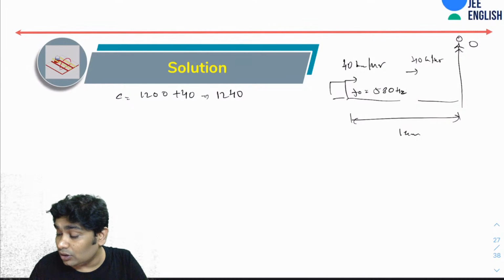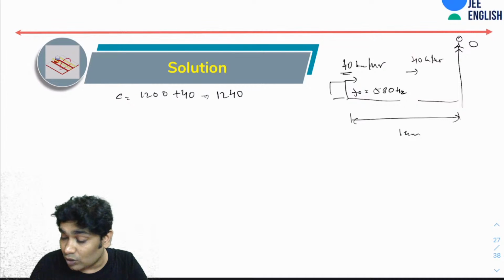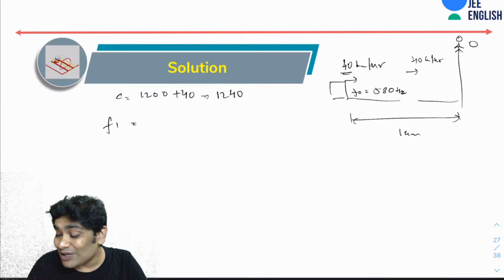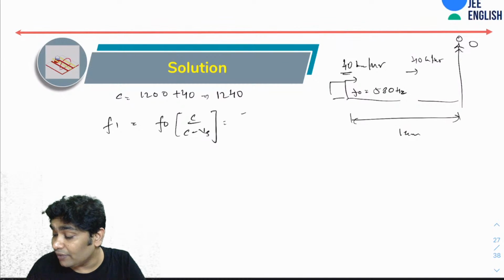And you have been told that the source is moving with a speed of 40. So what would be the f heard by the observer? Let's call that f1. So f1 would be f naught times C over C minus v of source, right? So that would be 580 into 1240 over 1200.